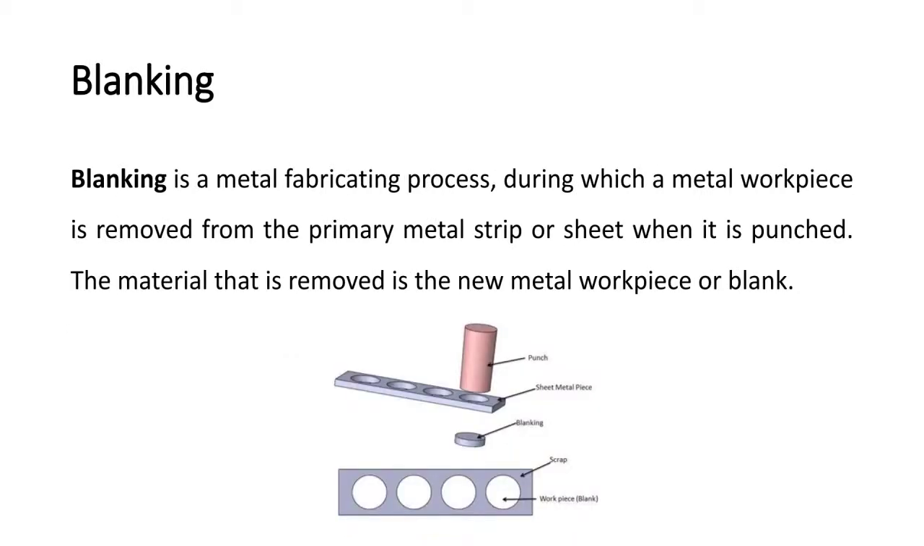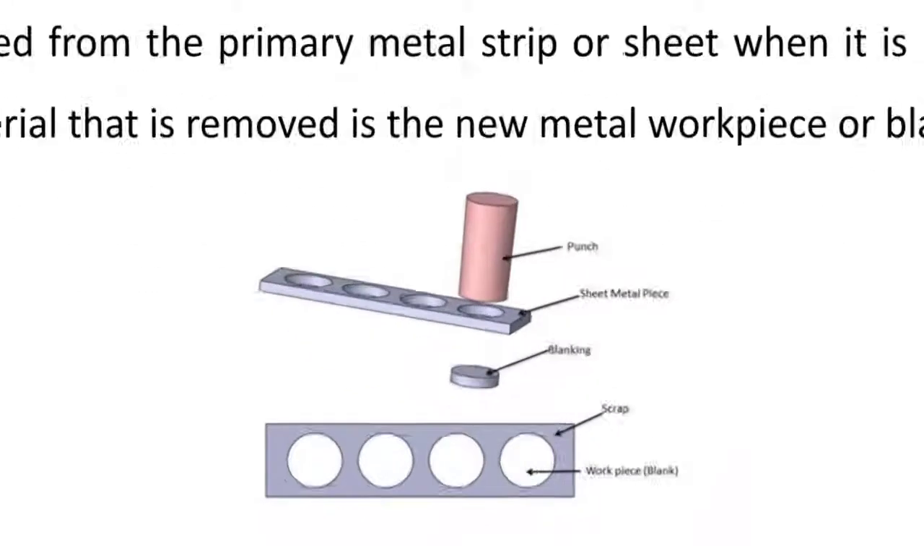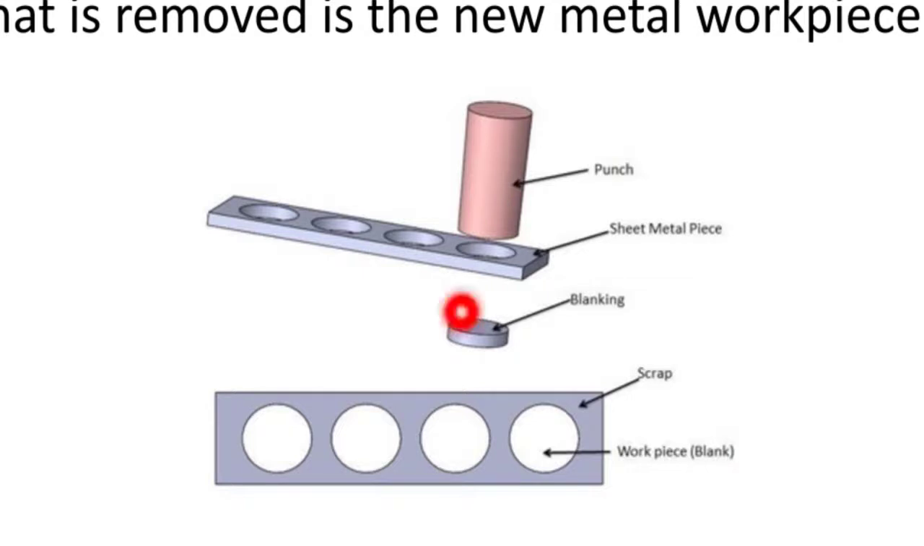The last term, that is blanking. Blanking is a metal fabrication process during which a metal workpiece is removed from the primary metal strip or sheet when it is punched. The material that is removed is the new metal workpiece or blank. So here you can see the blanking process. The entire process is known as blanking, whereas this product is known as blank. This is known as punch, which is used for the punching or blanking process.